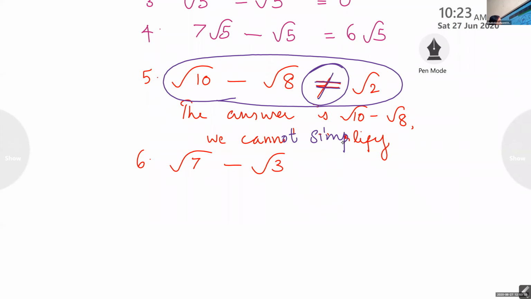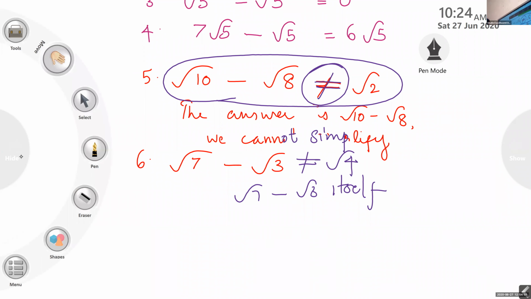So root 7 minus root 3, we cannot simplify. The answer is root 7 minus root 3 itself. And note that it is not equal to root 4. It is not equal to root 4. Clear? Clear, Ashik? Yes, ma'am. Shall I proceed? Yes, ma'am.